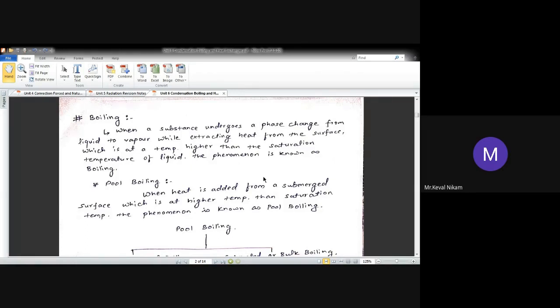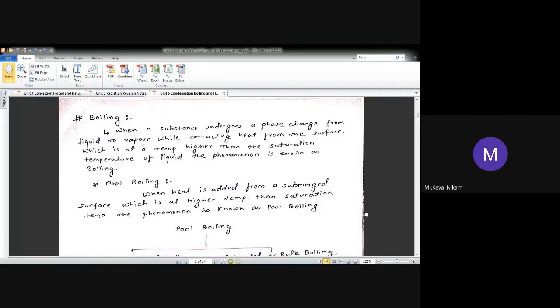Why? Because the surface temperature is more than the saturation temperature of the liquid. ठीक है. So this process is known as boiling. यहाँ पे keywords हैं liquid to vapor, फिर extracting heat from the surface, temperature higher than the saturation temperature, that is called boiling.